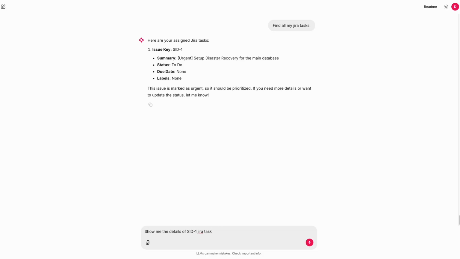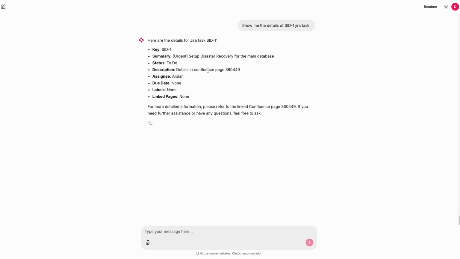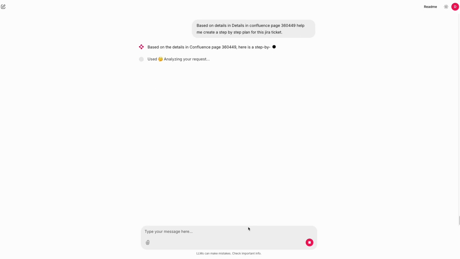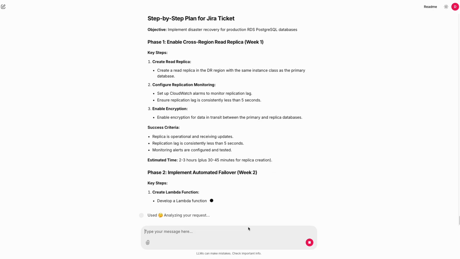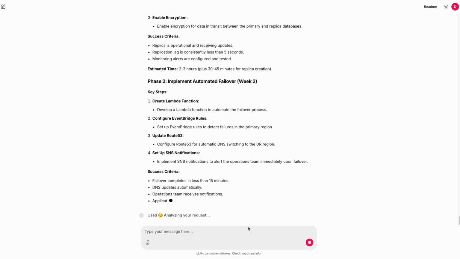There is no acceptance criteria or details, just a pointer to documentation stored in Confluence. Without changing screens, we ask the agent to find the documentation in Confluence and create a nice actionable plan with a proper acceptance criteria. What was a one-line task is now a fully scoped project ready for execution.